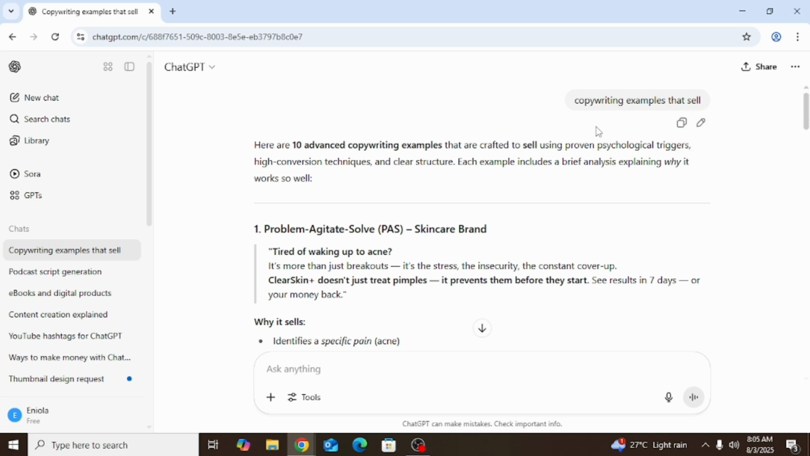Look at it. I said content writing examples that sell. Look at it here. I said here are 10 advanced content writing examples that are crafted to sell using proven psychological triggers, high conversion techniques, and clear structure.